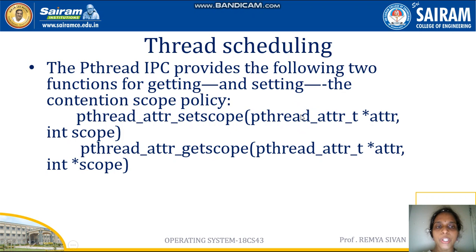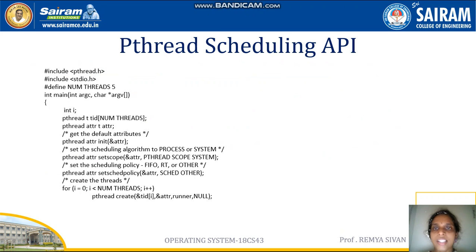The first parameter points to the attributes of the thread, and the second parameter of pthread_attr_setscope will be used to set the attribute. In pthread_attr_getscope also, the first parameter points to the attributes of the thread, and the second parameter, also a pointer, is used to get the contention scope of that particular thread. And let us see one pthread scheduling example.